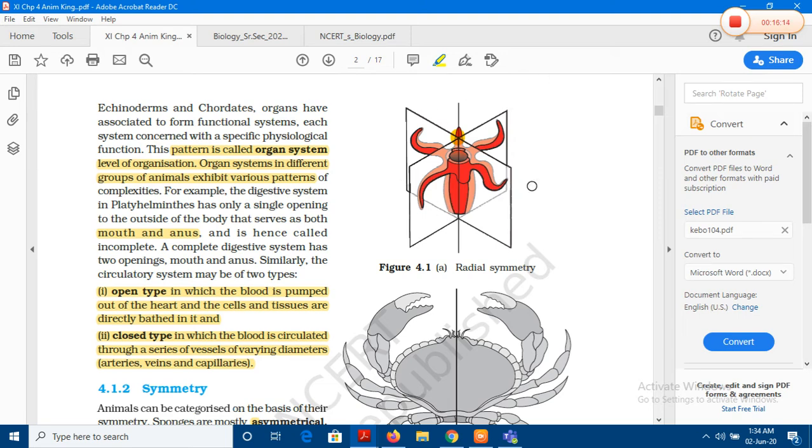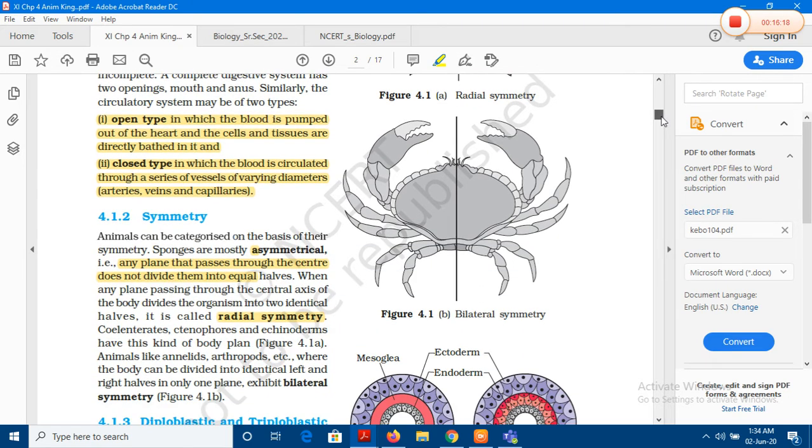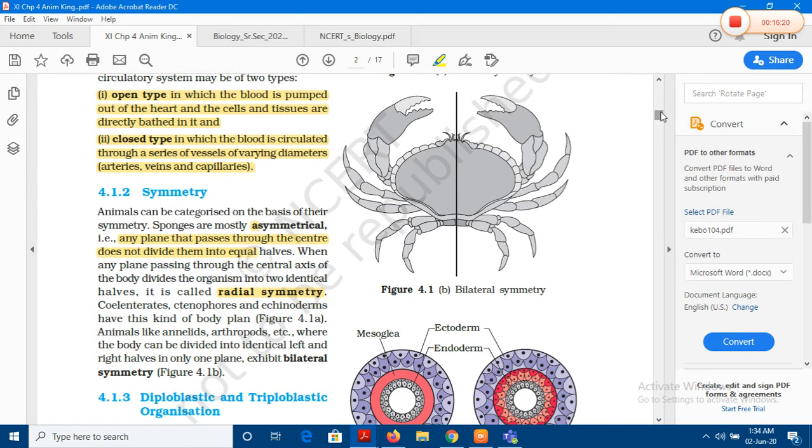That is radial symmetry. And of course, when the body of the organism can be divided into two equal halves only in one direction or one plane, that is bilateral symmetry. So the word bi means two, lateral means sides. So you can divide the body of organisms like animals belonging to Annelida, Arthropoda, even our own body. That is bilateral symmetry.